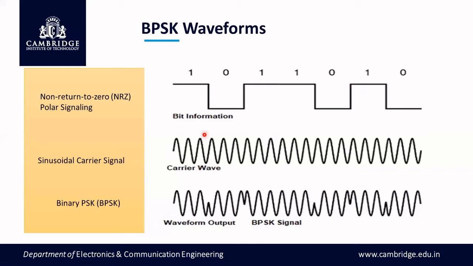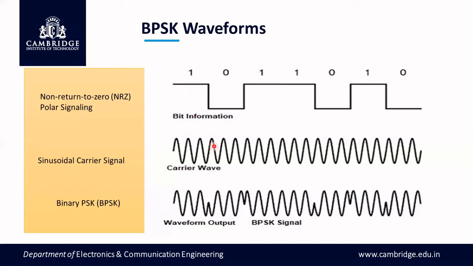To get this proper BPSK signal, the polarity of the input pulse must be plus and minus, so that we get a phase inversion of 180 degrees here. For example, if bit 1 is represented by a positive pulse of amplitude 1, then 1 into the carrier signal remains the same for bit 1. For bit 0, if the amplitude level is -1, then -1 into the carrier signal is the inverted value of the carrier signal.